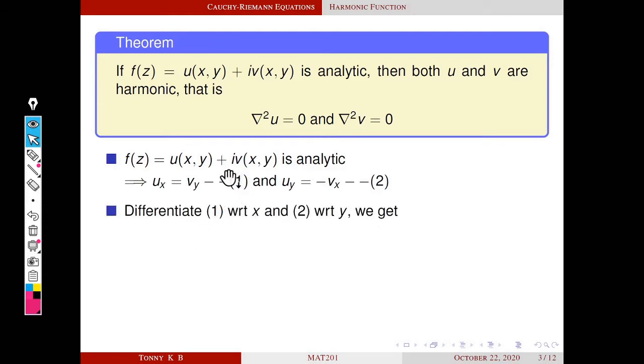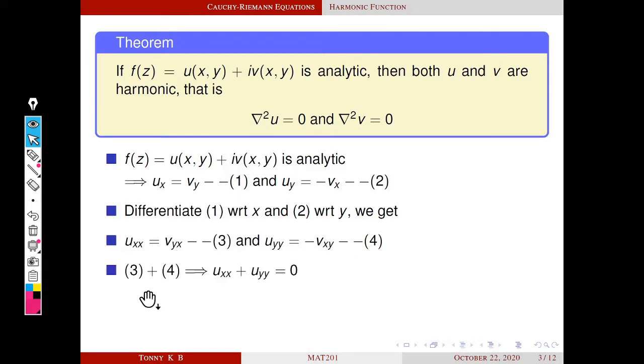Next we differentiate equation number 1 with respect to x and equation number 2 with respect to y. Then we get uxx equal to vyx, uyy is equal to minus vxy. Next we consider 3 plus 4. Left hand side becomes uxx plus uyy. What about the right hand side? We know that vxy is equal to vyx.